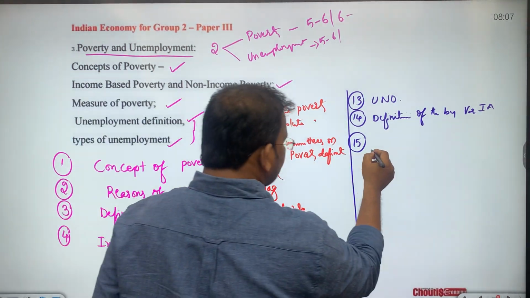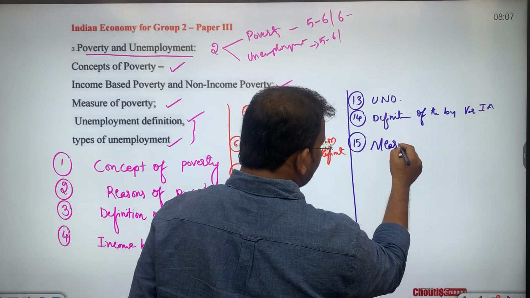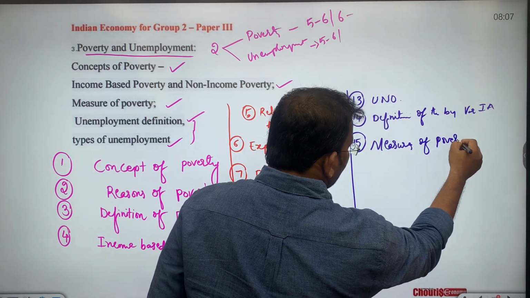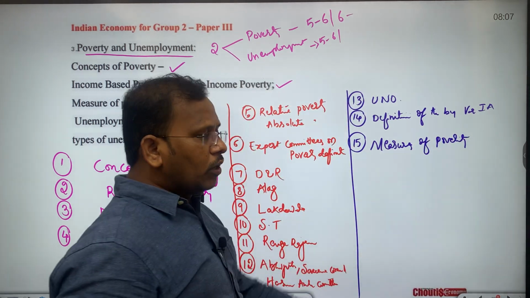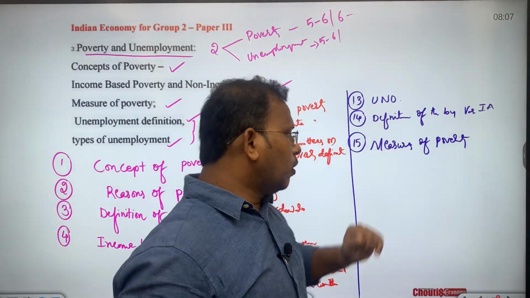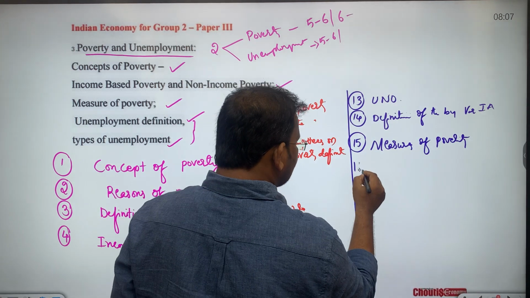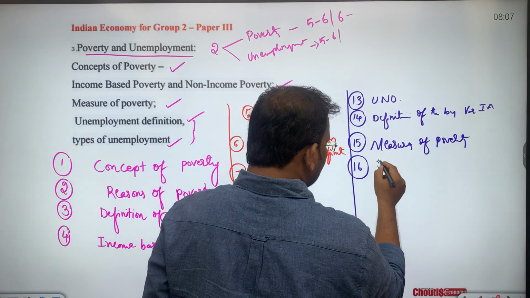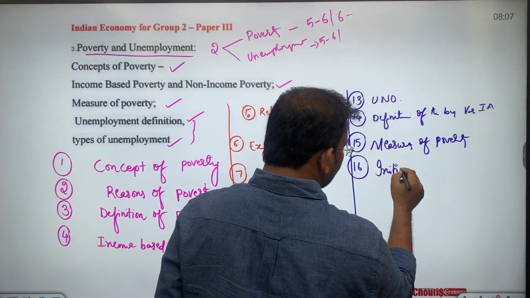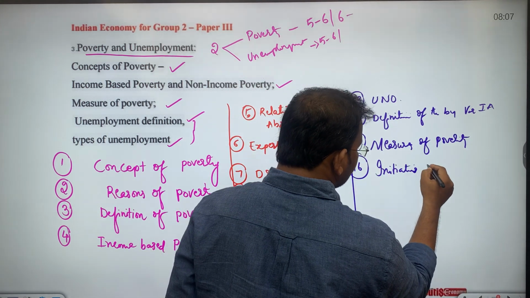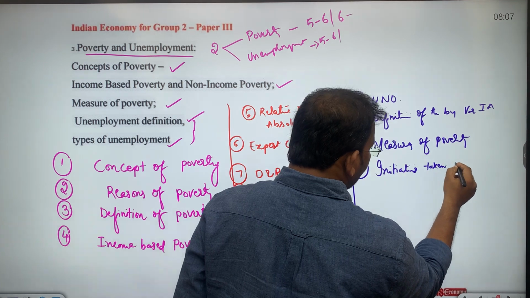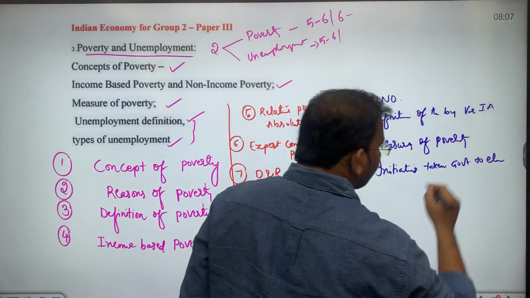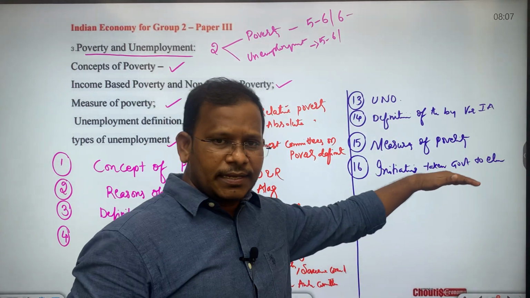There are three methods along with the Shane method. Measures of poverty, okay, we study what the measurements of poverty are. Then as part of the 16th subtopic, we will study the initiatives taken by the Government of India to alleviate poverty in India.